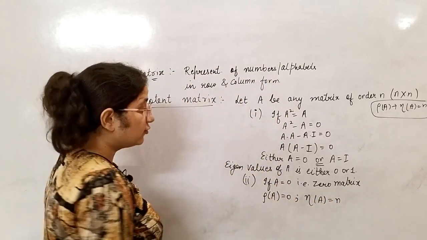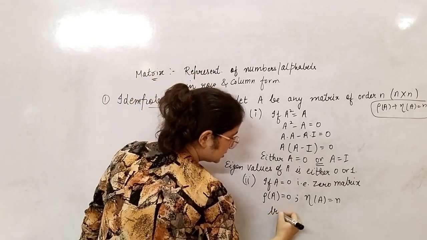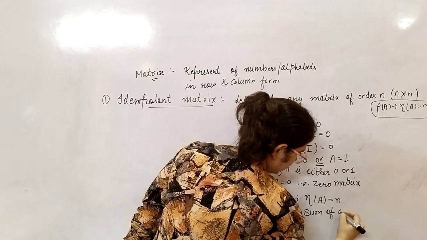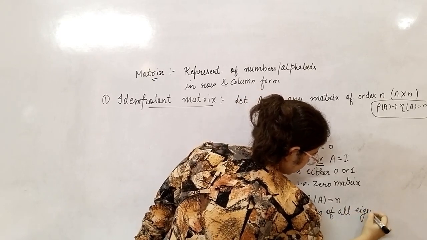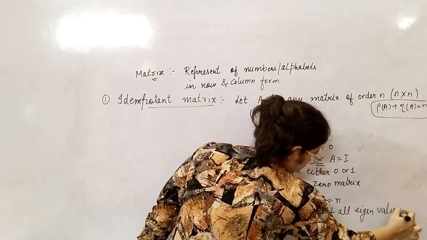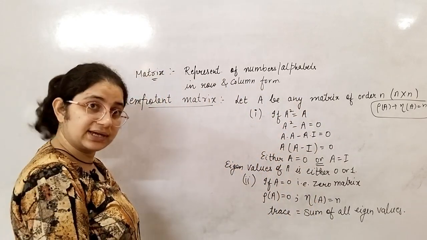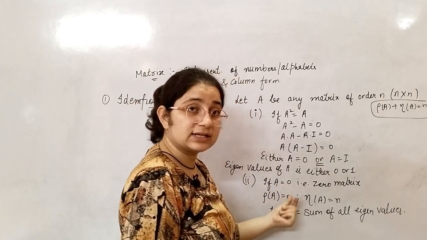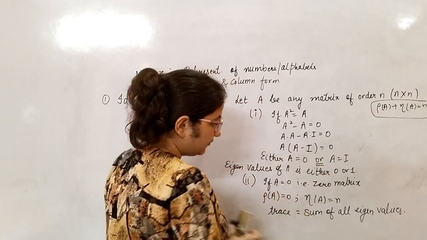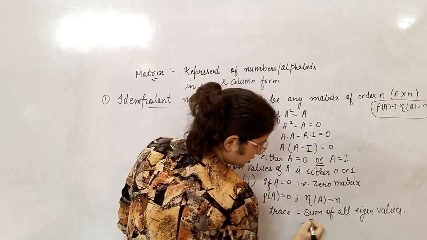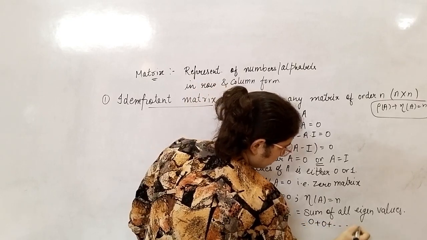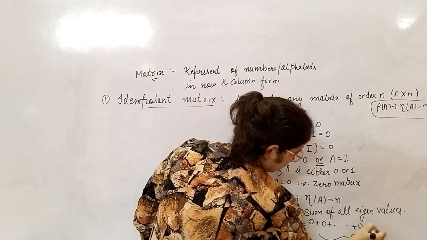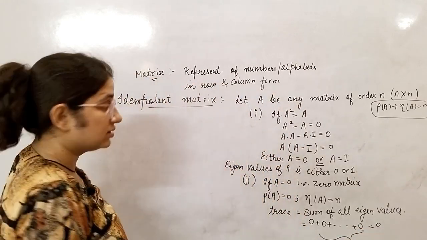Now what is trace? Trace means the sum of all eigenvalues. The sum of all eigenvalues is your trace, right? Now here if A is the 0 matrix, then all eigenvalues will be 0. If all eigenvalues of A are 0, then 0 plus, and so on n times 0, it will always give you 0. So what is the trace? The trace is 0.